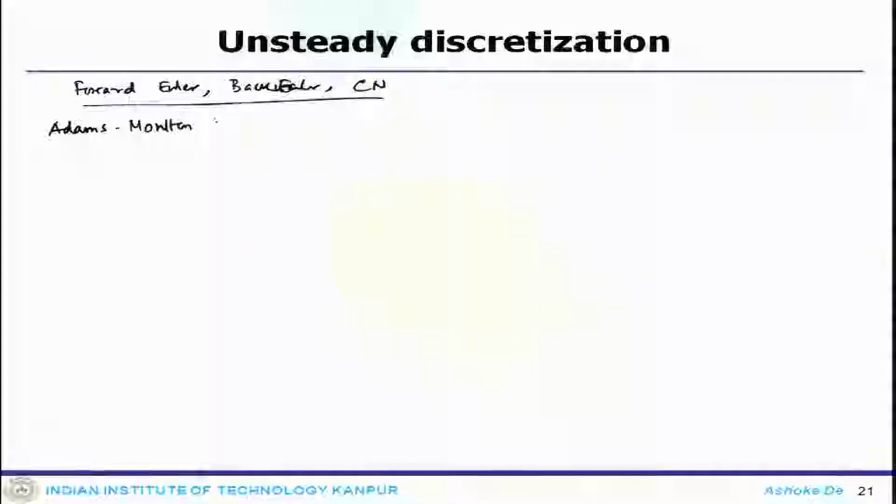What we have looked at is forward Euler, backward Euler, and Crank-Nicolson. Out of those, Crank-Nicolson is second order accurate. Now, we look at another second order accurate scheme, which is the Adams-Moulton scheme.